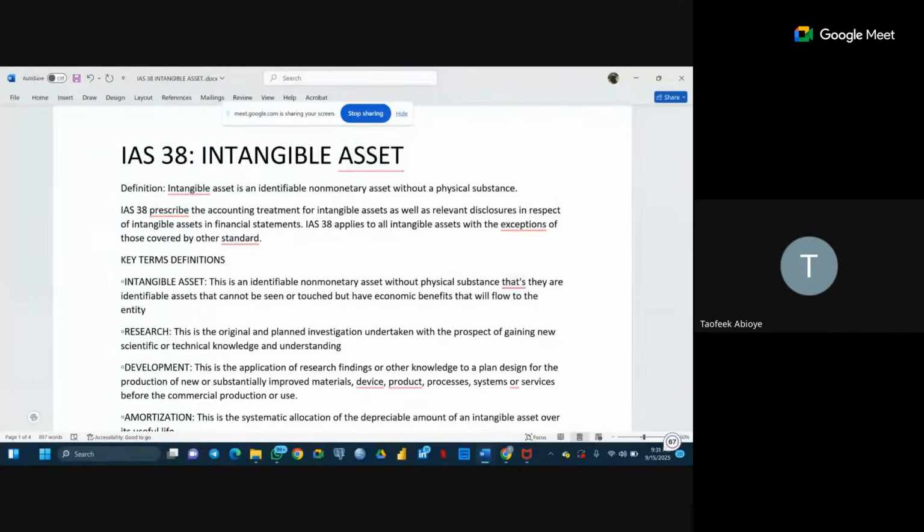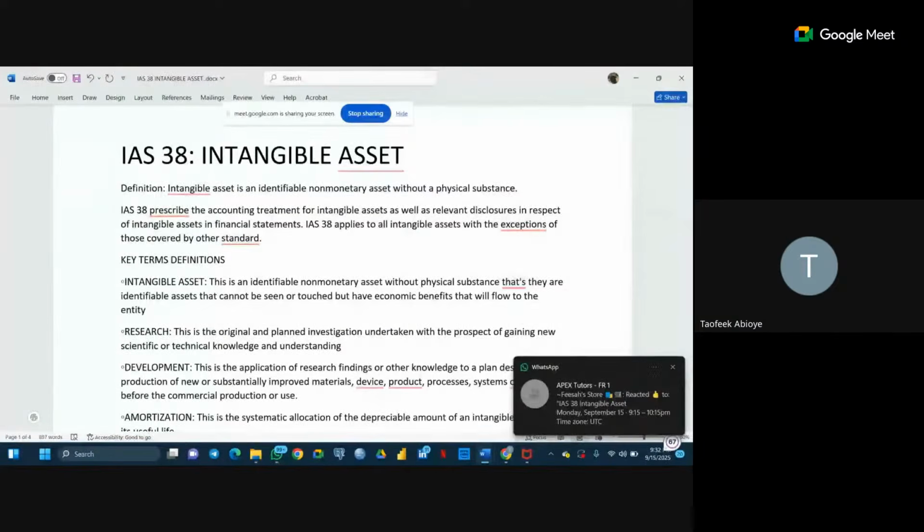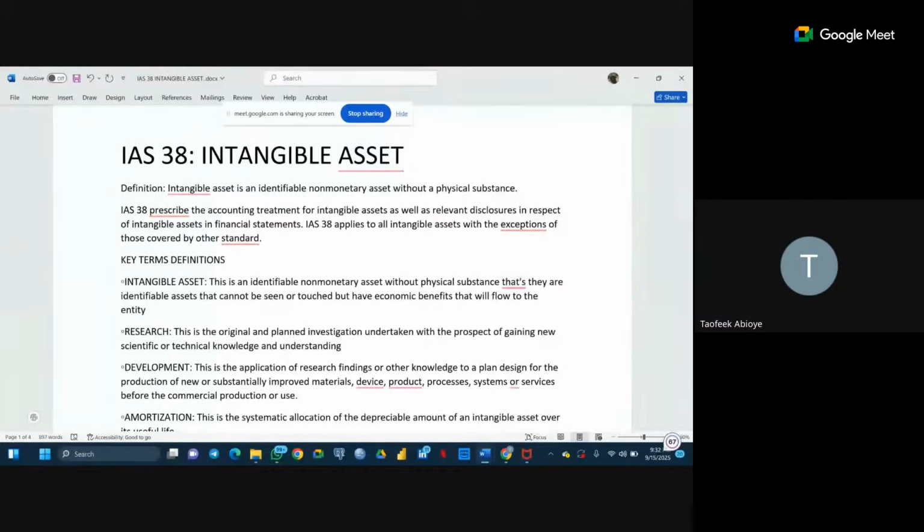So they are not physical assets, but they have economic benefit that flows into the organization as time goes on. So we have research. This is original and planned investigation undertaken with the prospect of gaining new scientific or technical knowledge and understanding. As time goes on, we get to understand the reason why we need to understand the definition of research.